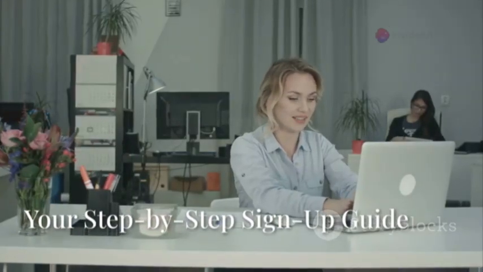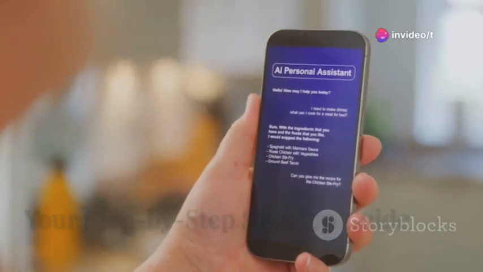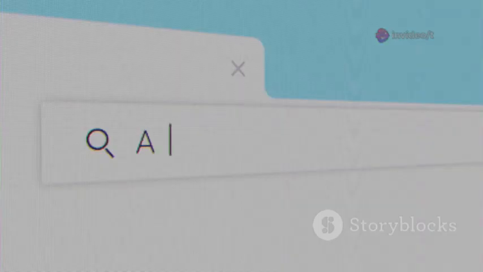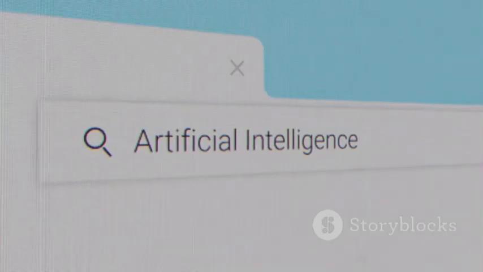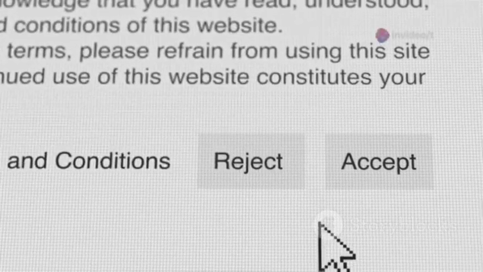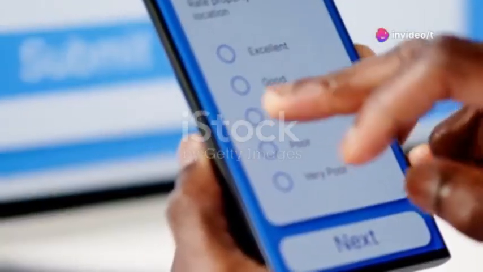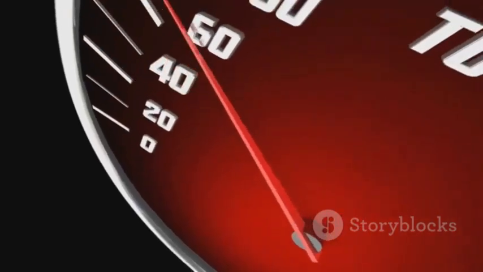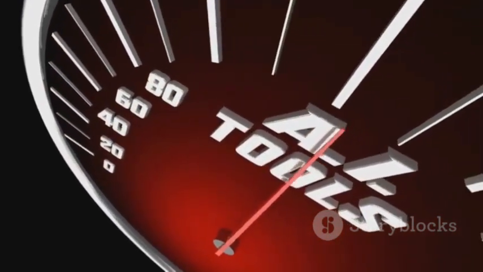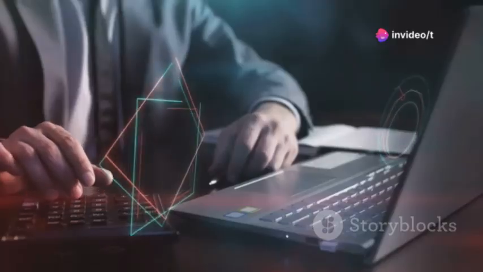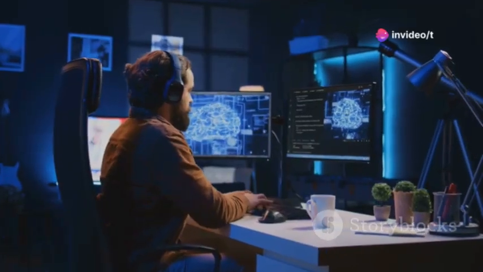Ready to try it? Signing up is easy. All you need is a Google account. If you use Gmail or YouTube, you're set. Go to aistudio.google.com and click Get Started. Accept the terms of service, worth a quick skim for privacy basics. You might answer a few optional questions about how you plan to use it. That's it. No waiting list, no extra logins. In under 2 minutes, you're inside the main AI Studio dashboard. Google's made it frictionless so you can start building right away. The whole process is designed for speed. Let's see what you can do once you're in.